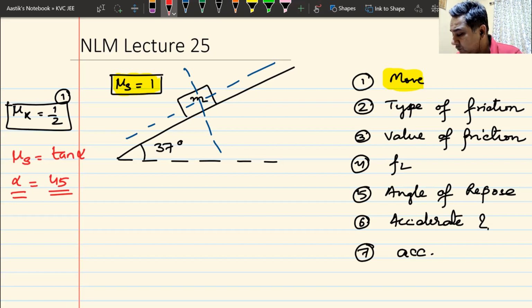Will the block move or not? Do you remember what we had done in the previous class? No one is answering anything. So I'll give you 5 minutes. Just go through what we had done in the previous class. Then we will start the class again.